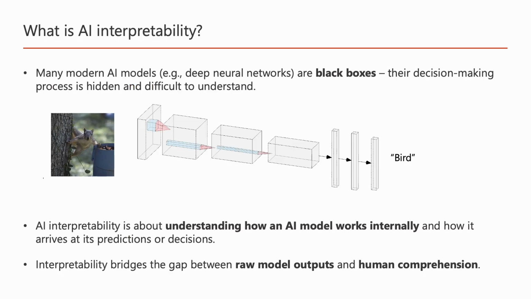So what is AI interpretability? Many modern AI models, like computer vision models or large language models, are black boxes, which means that we do not understand their internal processes and how they get to their final predictions. Here, for example, we have this squirrel that is falling, and we can give this to a vision model, and you can see that at the end we get a prediction that is most likely a bird.